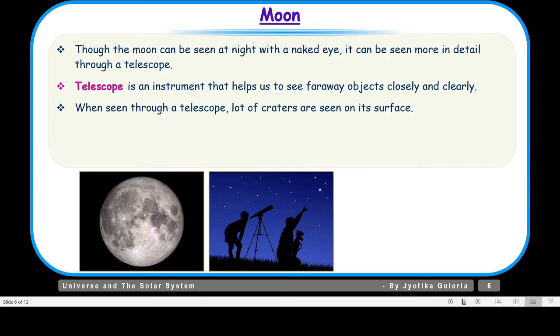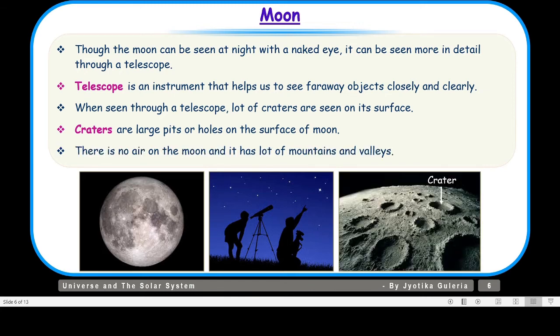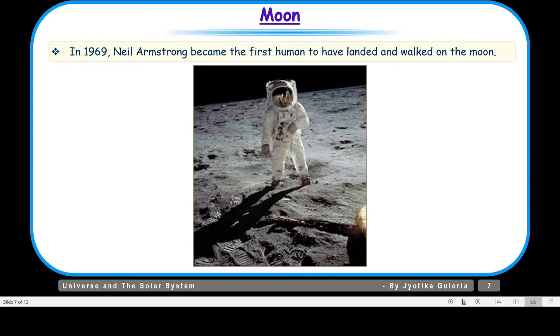When we see through a telescope, a lot of craters are seen on its surface. Now, what are craters? Craters are large pits or holes on the surface of the moon. That means large holes on the surface of the moon are also called craters, as you can see over here. And children, there is no air on the moon, and it has a lot of mountains and valleys on its surface. And you know, the first man to land on the moon was Neil Armstrong. In 1969, Neil Armstrong became the first human to have landed and walked on the moon.